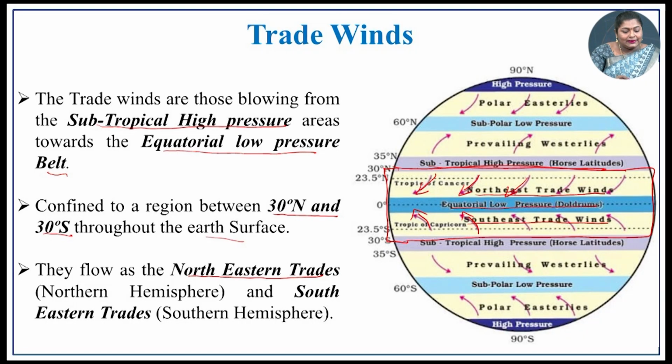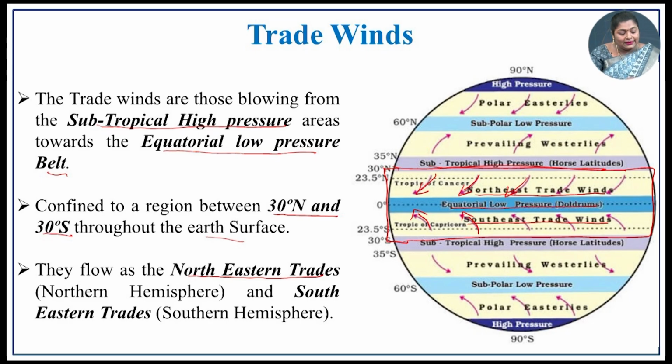Trade winds are blowing from the subtropical high pressure area towards the equatorial low pressure belt. So, in this region you can witness the trade winds from the subtropical high pressure region towards the equatorial low pressure region, not in only one hemisphere, in both hemispheres these winds are flowing.